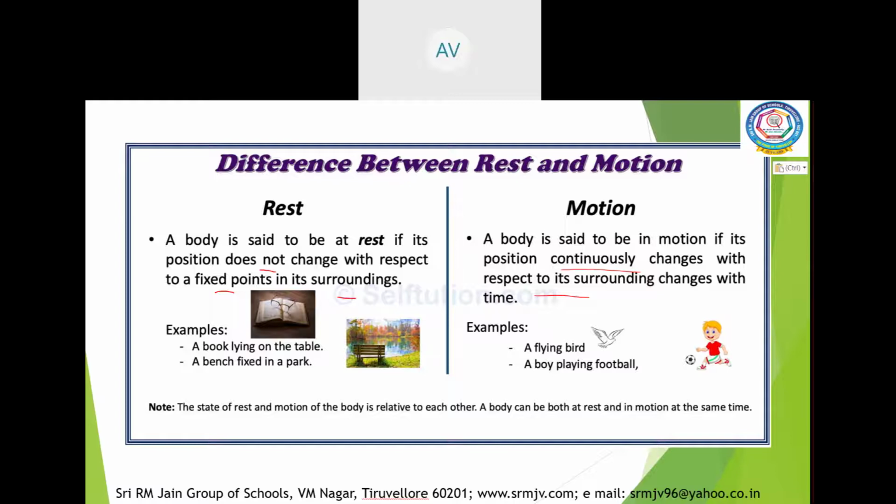But the same passenger is in motion with respect to a person standing outside the train, because he is changing his position with respect to that person. So, rest and motion are relative terms.